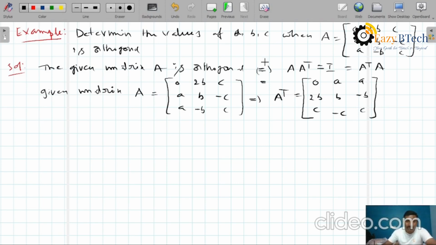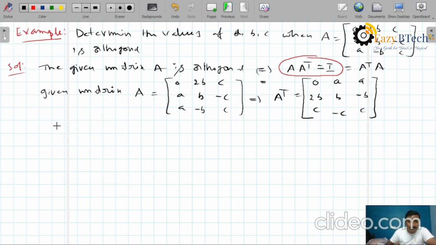But according to the property, A is an orthogonal matrix. Therefore, it satisfies A into A transpose equals I. So we can use this property or this equation. What is this equation? A into A transpose equals identity. I will write this one such that A into A transpose equals identity.